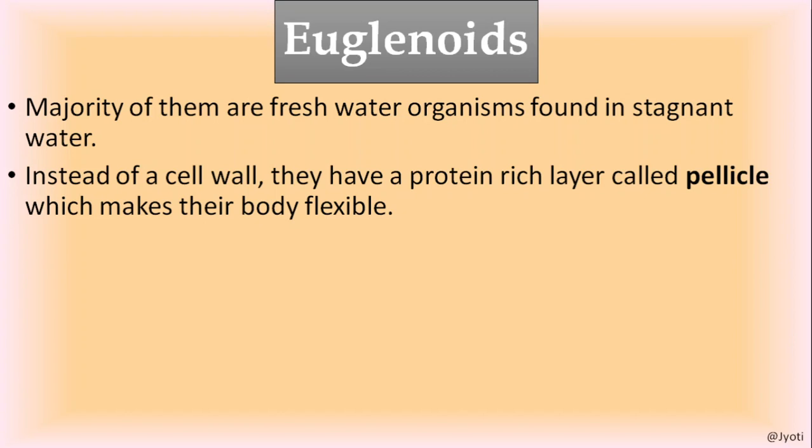Okay. So instead of a cell wall, they have a protein-rich layer called pellicle, which makes their body flexible. In the previous two cases, that is in chrysophytes and dinoflagellates, we discussed that they have a cell wall that is made up of either cellulose or, as in the case of diatoms, silica.